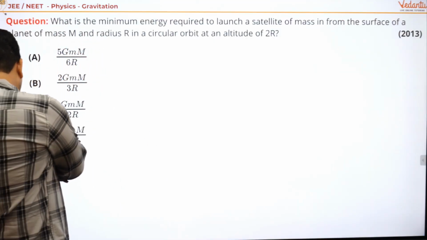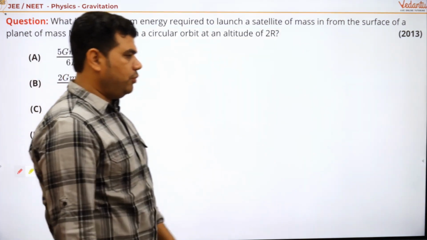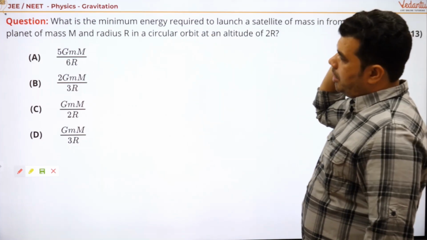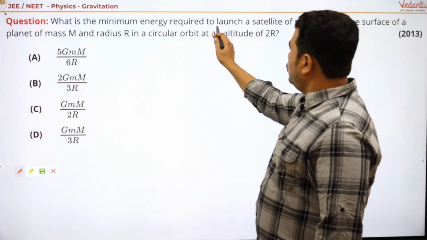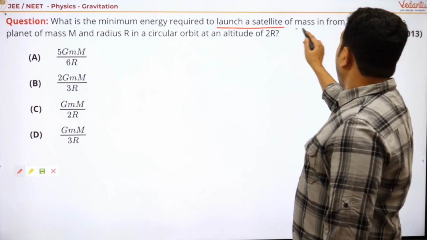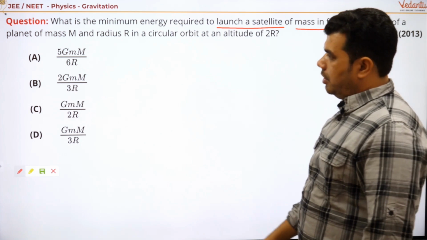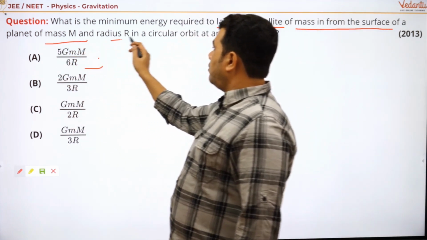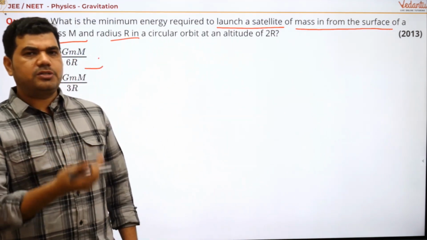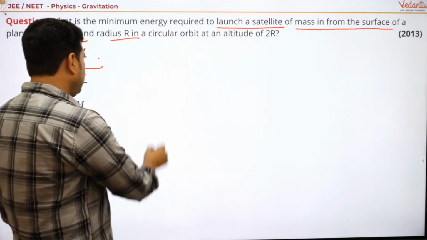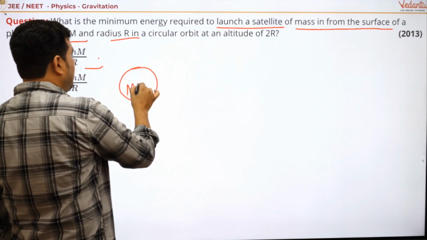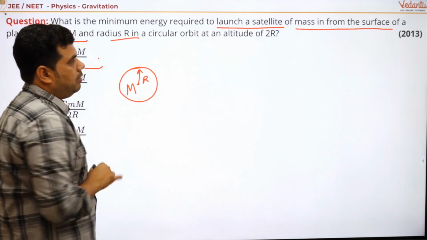Here we have another very easy question for you people. See the question first. The question is, what is the minimum energy required to launch a satellite of mass m from the surface of a planet of mass M and radius R into a circular orbit? A very good question. We just have to find the energy required. So see here, there is a planet of mass M and its radius is R.